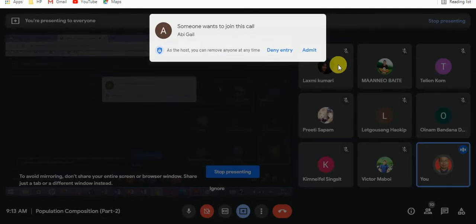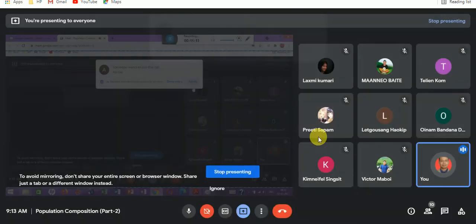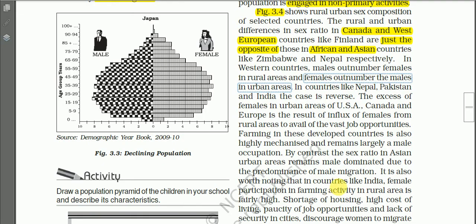However, in countries like Nepal, India, Pakistan, the case is reversed. Here in Nepal, Pakistan, India, we have more number of males in the urban areas and a less number of females in the rural areas.